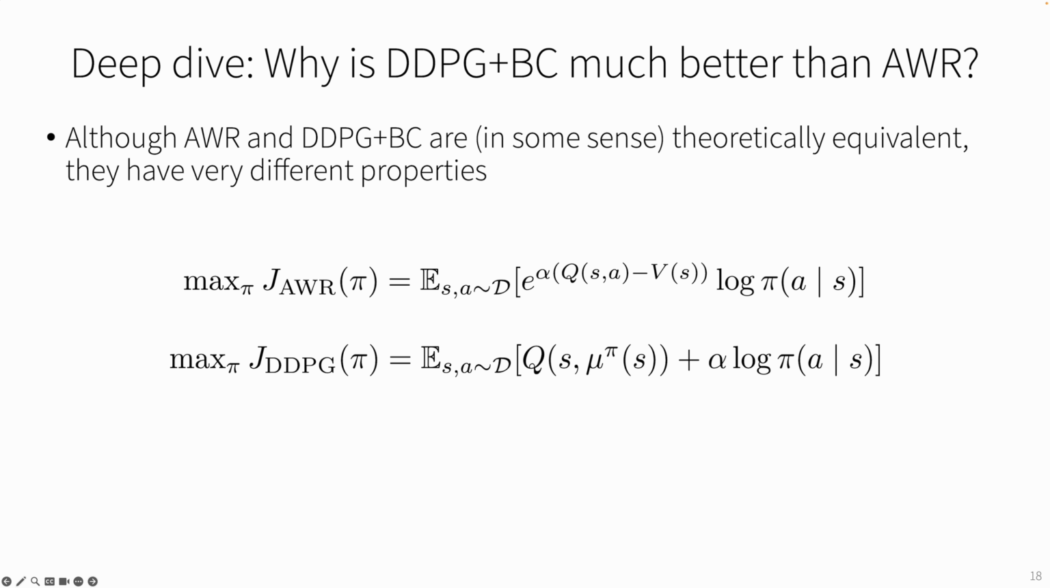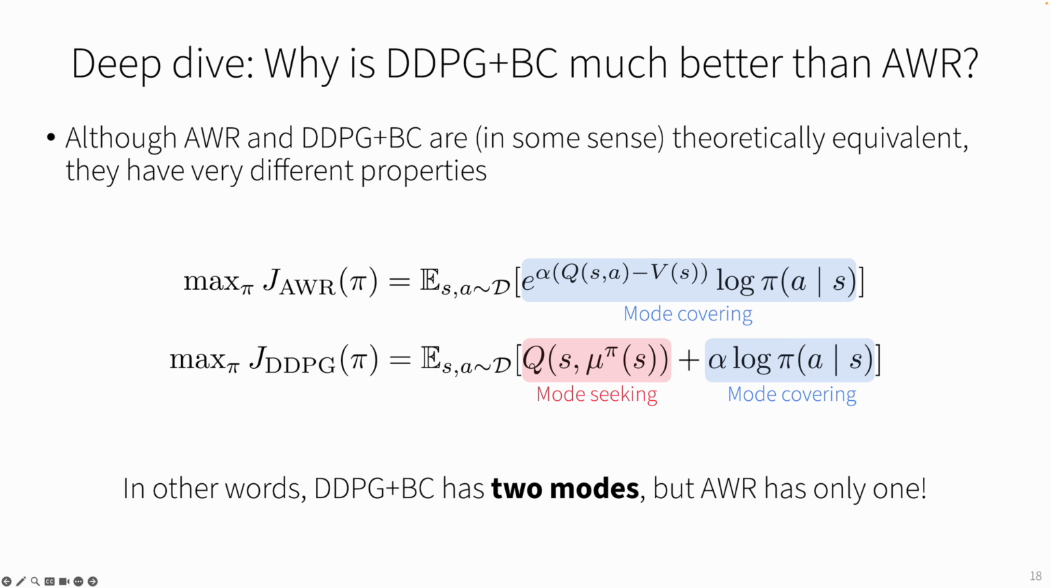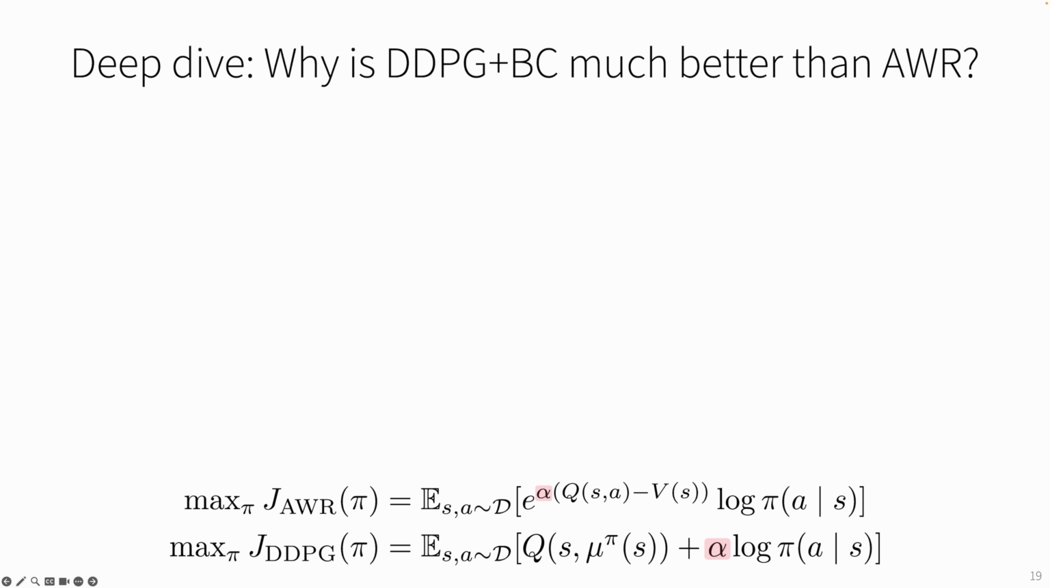The main difference is in their objectives. If you look at their objectives, they are actually quite different, because AWR has only a single mode covering term, but DDPG plus BC has two: mode seeking and mode covering terms. In other words, DDPG plus BC has two modes, but AWR has only one. Actually, this makes a pretty significant empirical difference. So here, what we do is ablate the value of the hyperparameter alpha, which interpolates between BC and RL in AWR and DDPG plus BC.